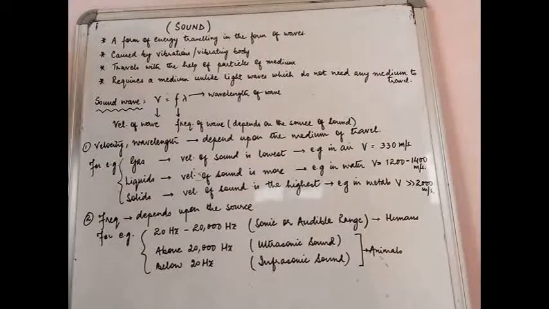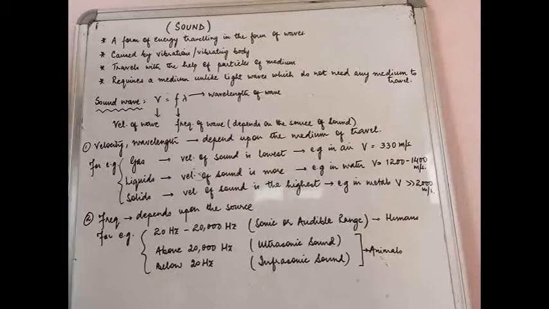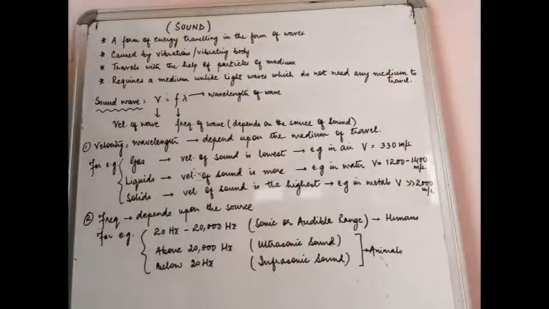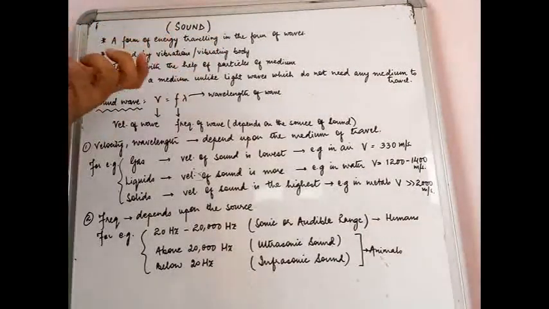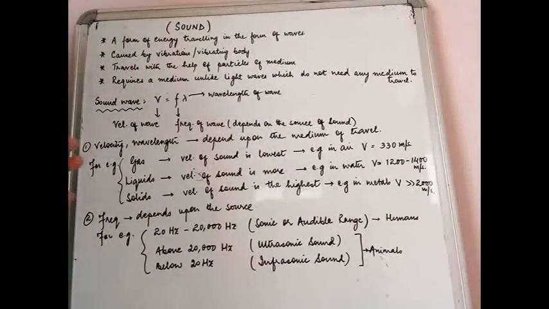This medium can be a gaseous medium, a solid medium, or a liquid medium. It depends upon the different mediums, but in all mediums, sound will travel. Suppose we take vacuum, for example, in which light can travel.